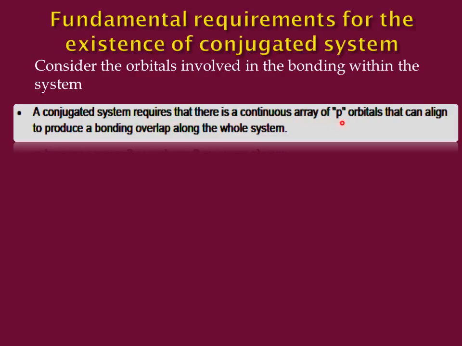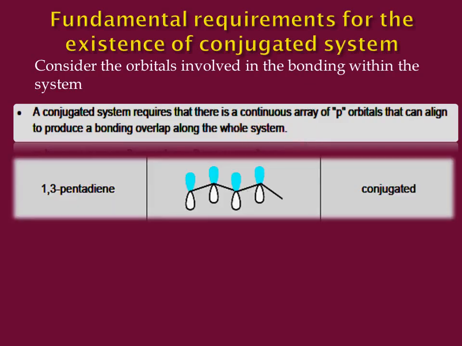Let us look at the example of 1,3-pentadiene. The first double bond is present between carbon number 1 and 2. The second is present between carbon number 3 and 4. And it seems like the p orbitals are present along a continuous array and they are aligned together. This is the structure of 1,3-pentadiene, in which you can see alternating double bond, single bond, double bond.